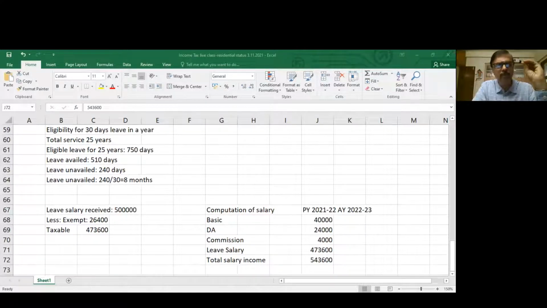So that is why I'm telling you, every day you have to spend 1 hour. Then once you're thorough with the provisions, it is a cakewalk. You can easily calculate it and you will get full marks for that.